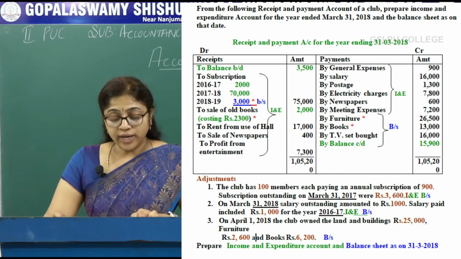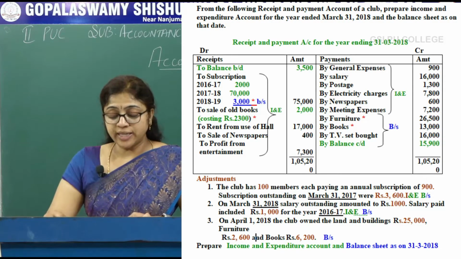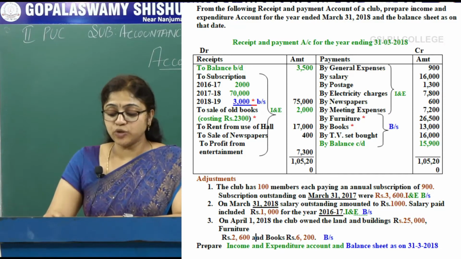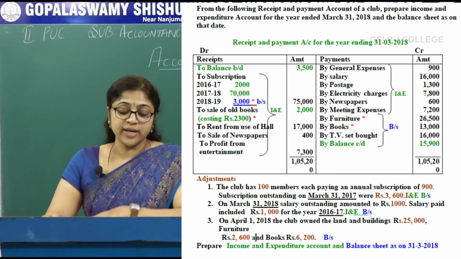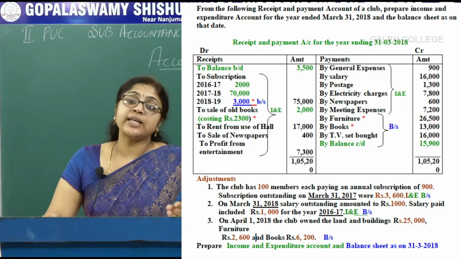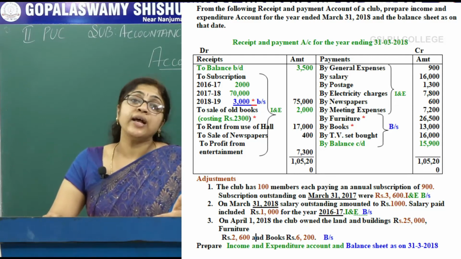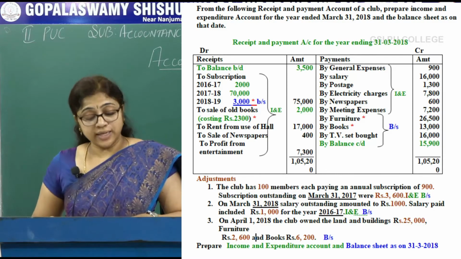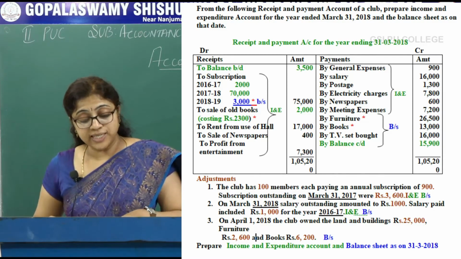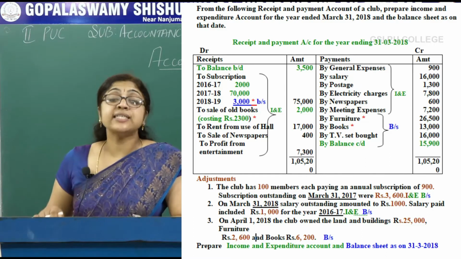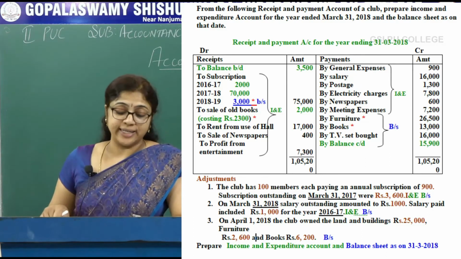On April 1st, 2017, the club owned land and building rupees 25,000, furniture 2,600 and books rupees 6,200. This is also related to the previous year, so it should be taken in the opening balance sheet to calculate the capital fund. The first adjustment, the club has 100 members each paying an annual subscription of rupees 900, is related to the current year.